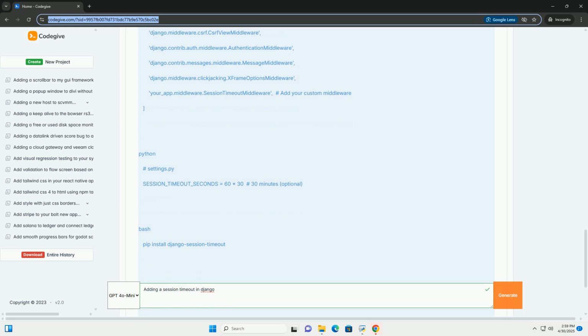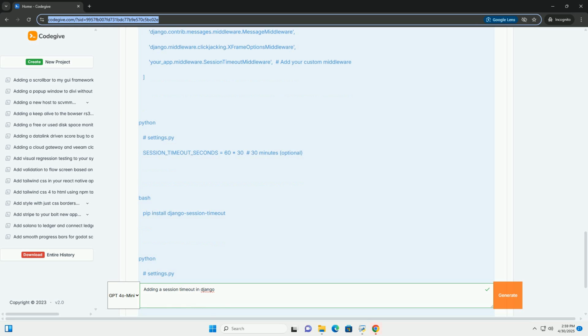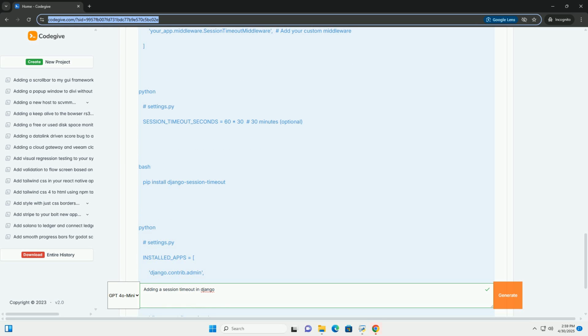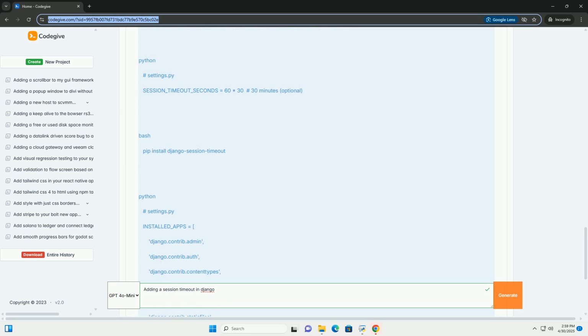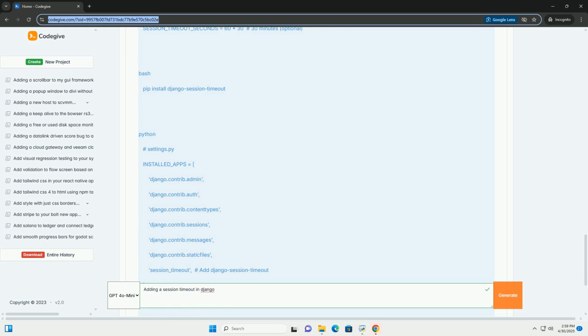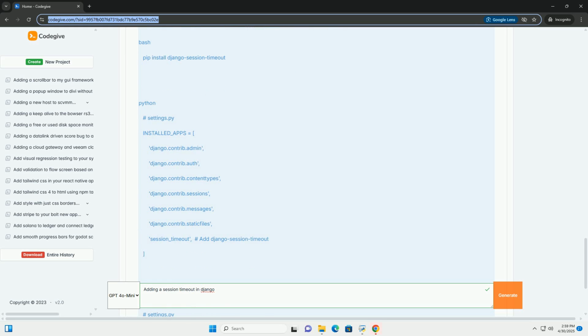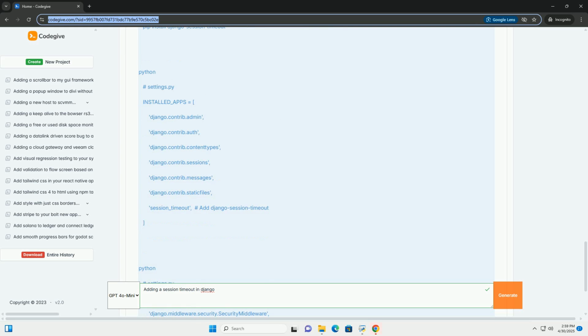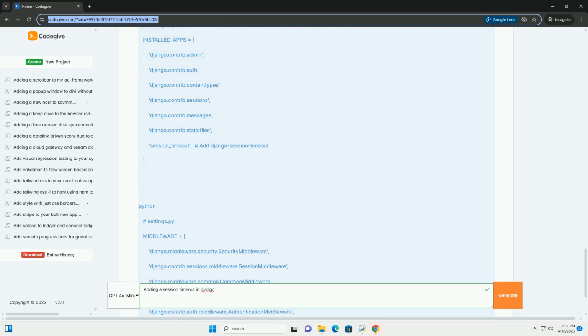Approaches to session timeout implementation in Django. Django provides several built-in mechanisms and extension points for managing session timeouts. We'll explore these options, starting with the simplest and progressing to more advanced techniques.